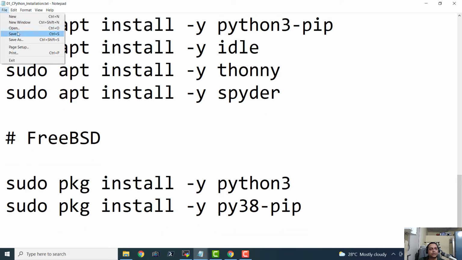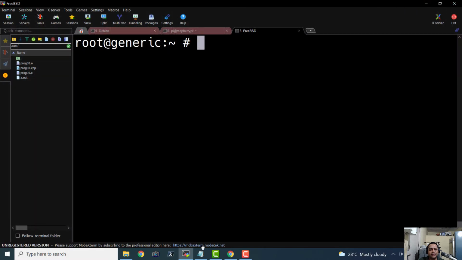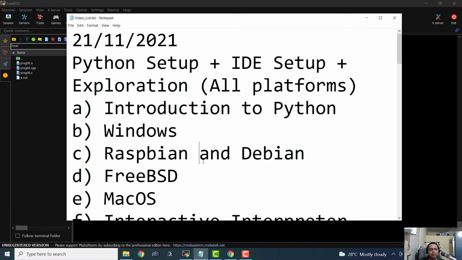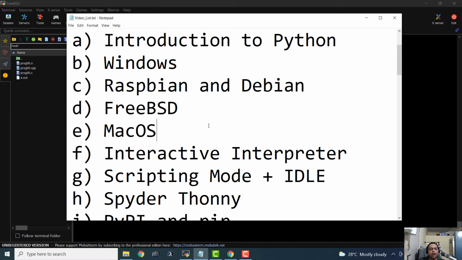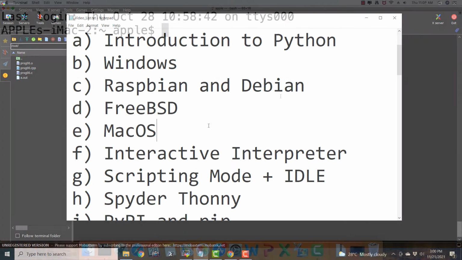So now I'm going to close this document and let us see the next thing in the agenda. All right, we are going to see how to install Python on macOS now.